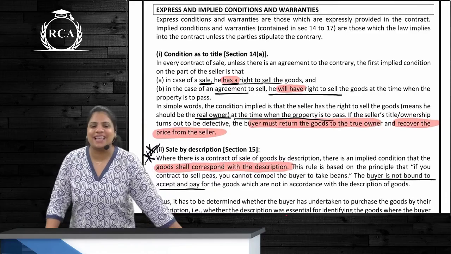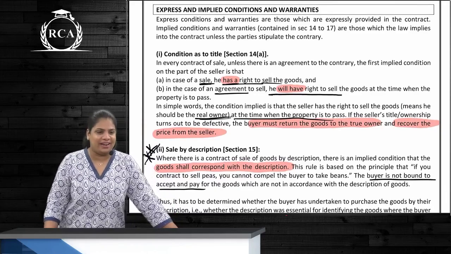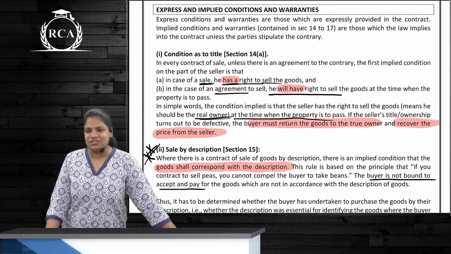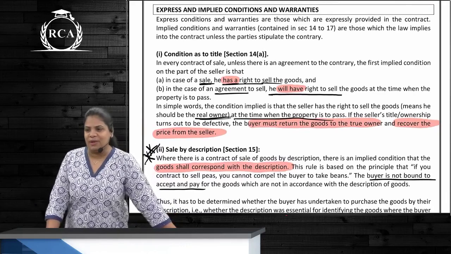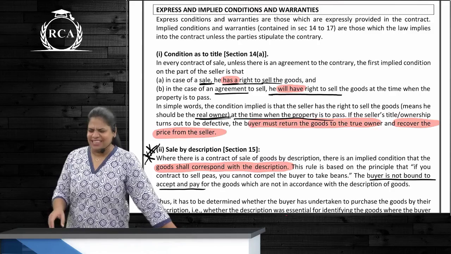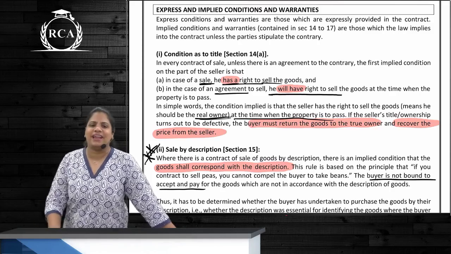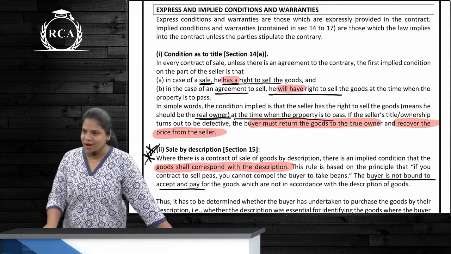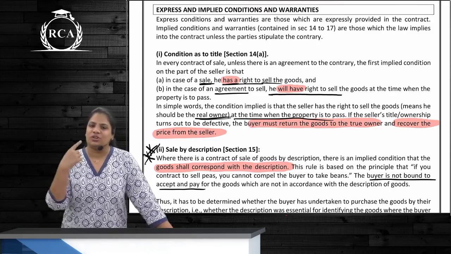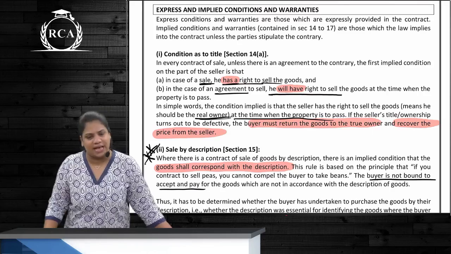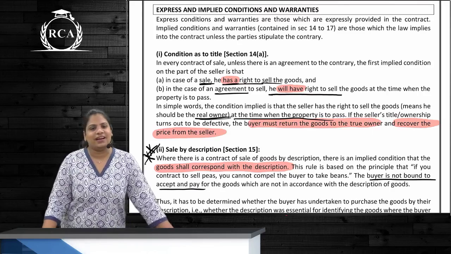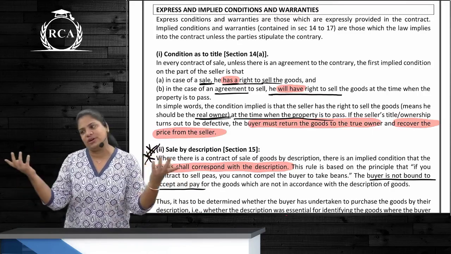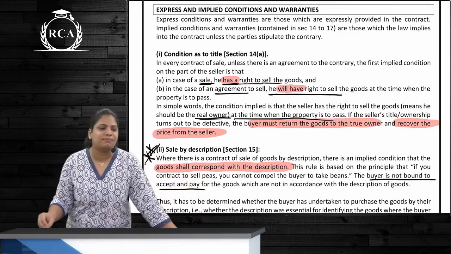Okay, express and implied conditions and warranties. How many express conditions do we have? 7. How many implied? Sorry. Express I asked. How many implied conditions do we have? 7. How many implied warranties do we have? 4. Express conditions are those which are agreed to by the parties at the time of sale, correct? Certain conditions are implied by law and may attach to a contract of sale and they are called implied conditions.